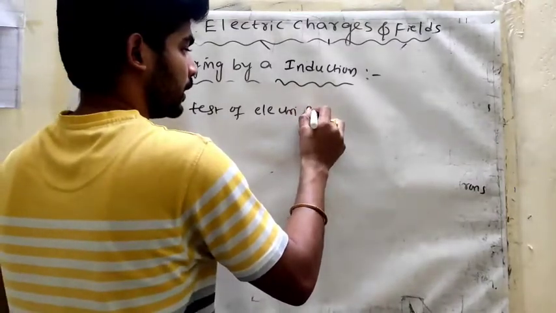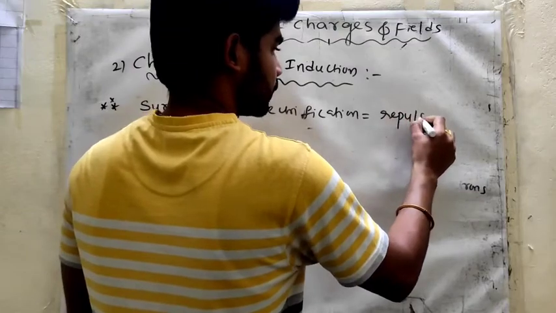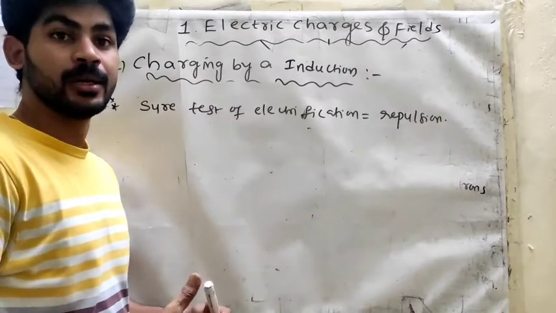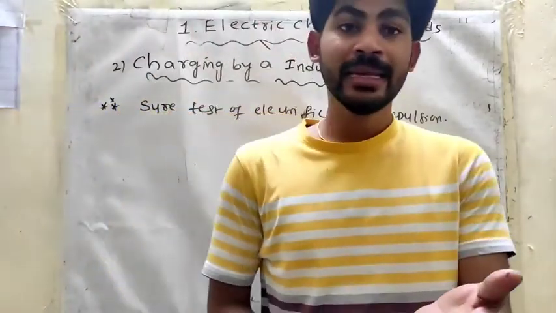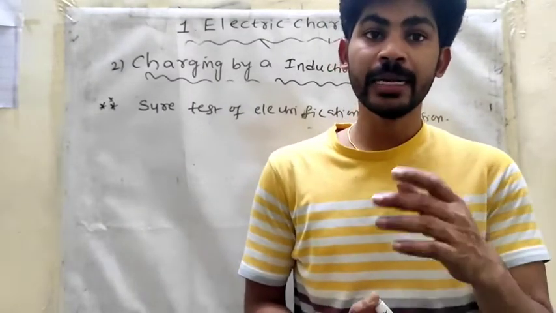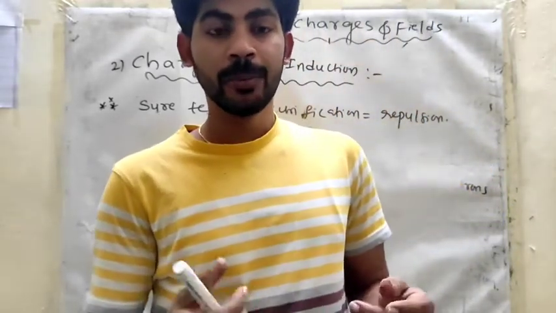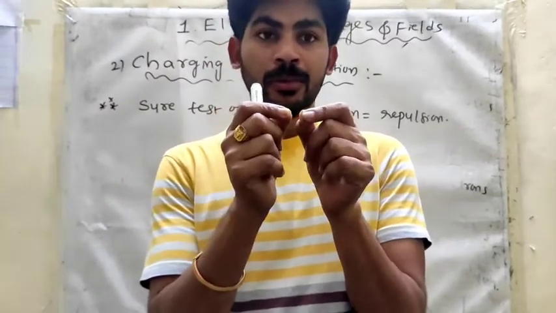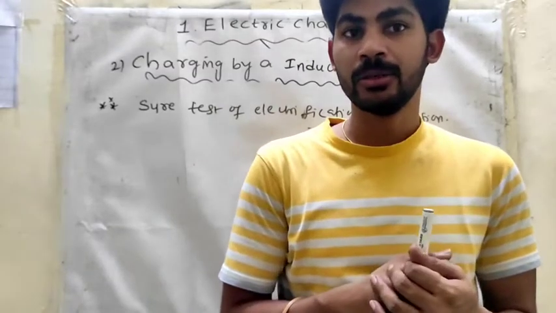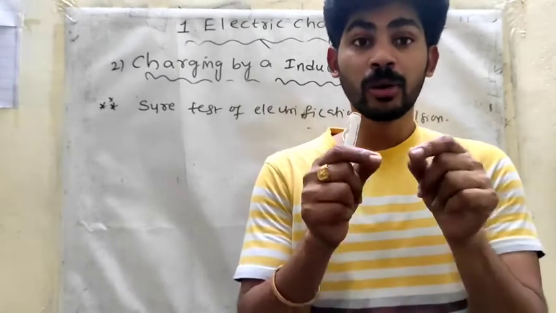The sure test of electrification is repulsion, not attraction. The attracting body attracts neutral bodies also, but with repulsion, a charged body does not attract neutral bodies. Suppose we consider attraction as the sure test of electrification. In the attraction case, what happened? Neutral bodies are also attracting.